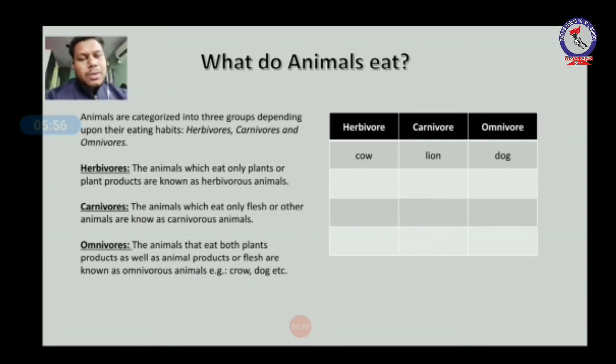Okay, now the second one is carnivore. The animals which eat only flesh of other animals are known as carnivorous animals. For example, lion only eats flesh of animals, they do not eat plant products. Okay, third one is omnivore. The animals that eat both plant product as well as animal product or flesh are known as omnivorous animals. Okay, so the animal like crow eats both plants as well as animals.